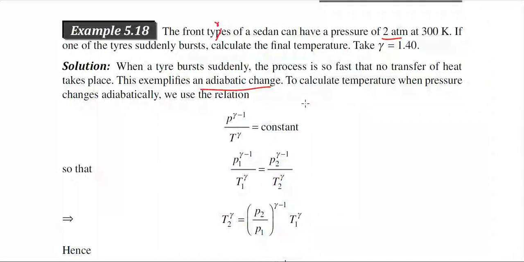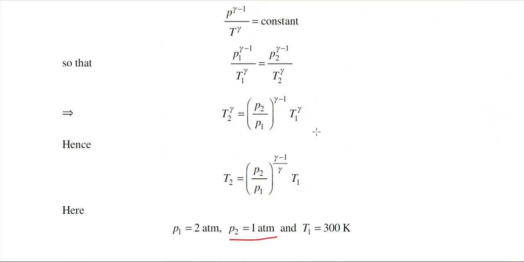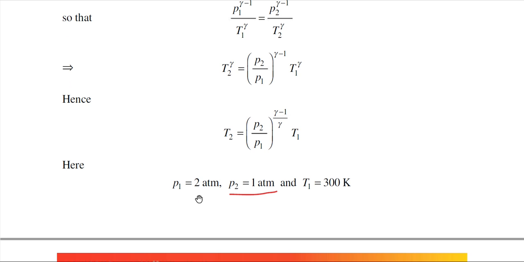Normal pressure means standard pressure. So the final pressure P2 must be 1 atmosphere, and T1 is equal to 300 Kelvin.